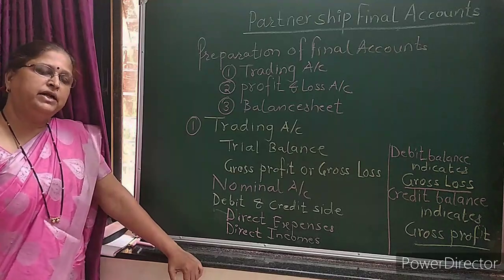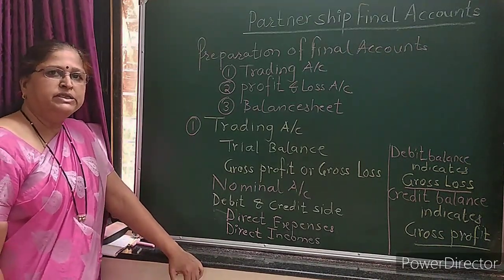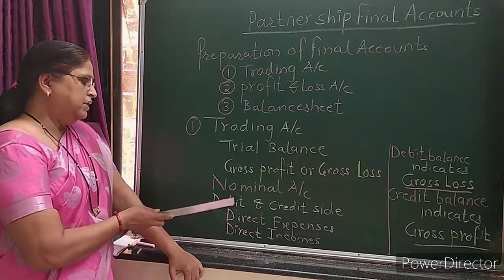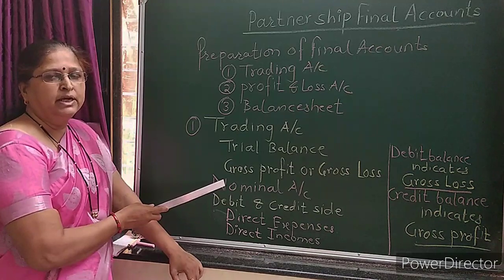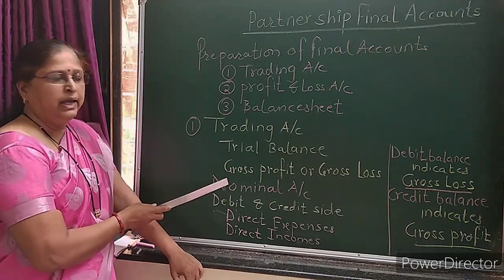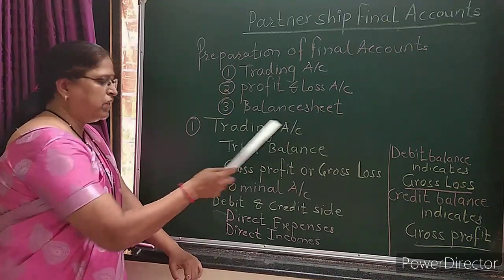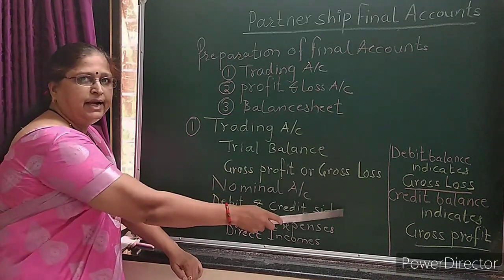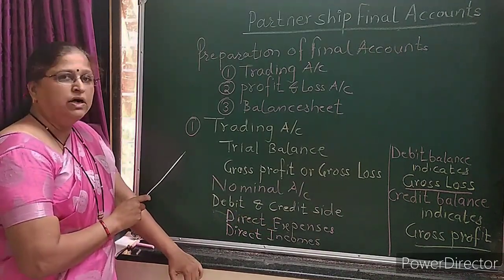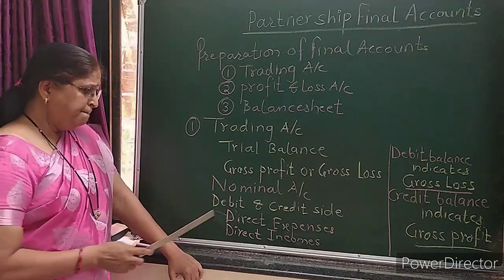In 11th standard, we have seen the nominal account. The accounts of expenses and losses are called nominal accounts, and the rule of nominal account says debit all expenses and losses, credit all incomes and gains. As it is an account, the trading account has two sides, debit side and credit side. The debit side starts with the word 'to' and the credit side starts with the word 'by'.